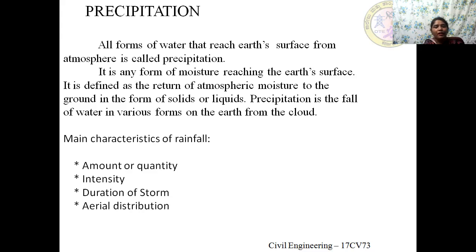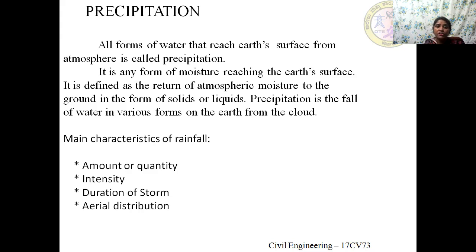Now, coming to the main characteristics of the rainfall, we know the amount or quantity of rainfall is very, very important. The amount of rainfall is usually given as a depth over a specified area. We assume that all the rainfall accumulates over the surface where it falls.